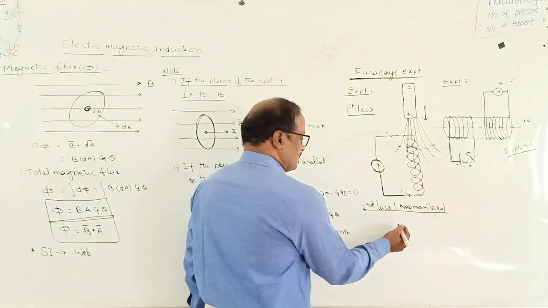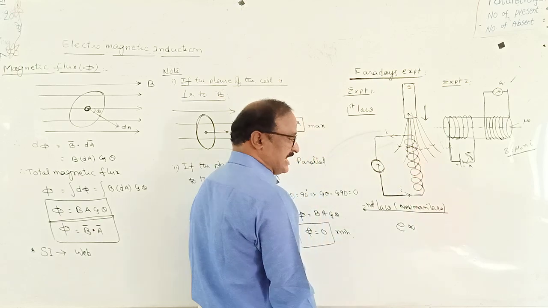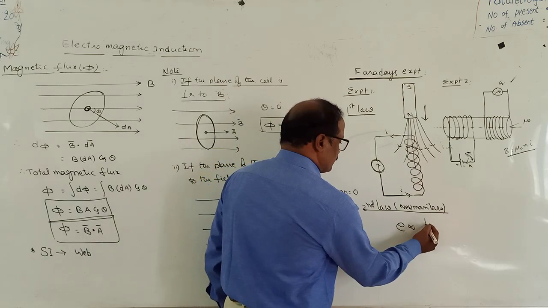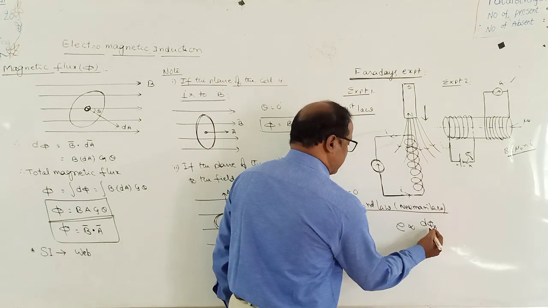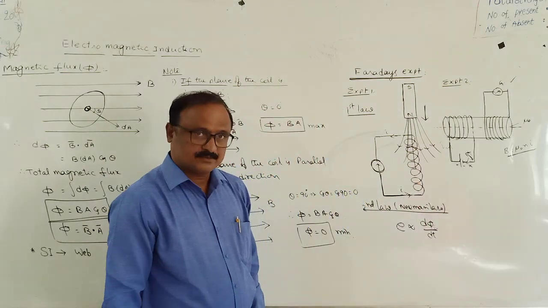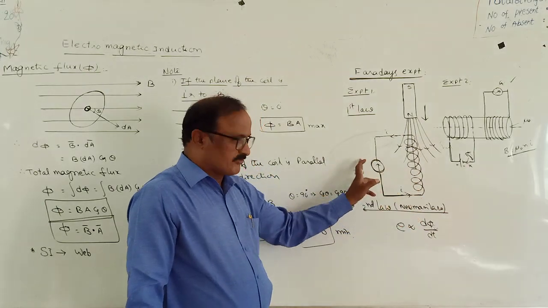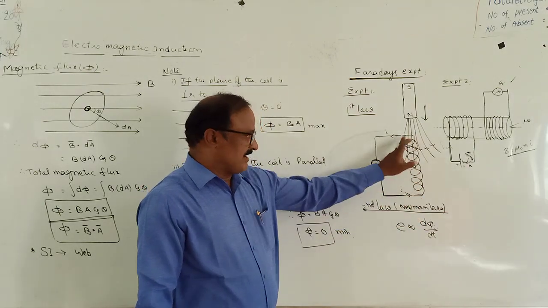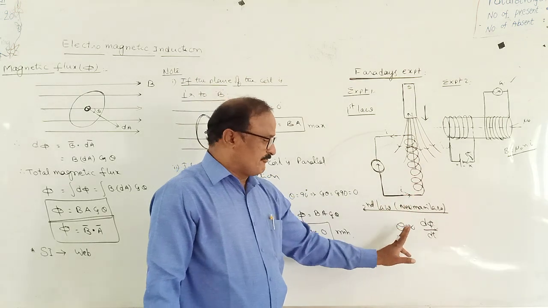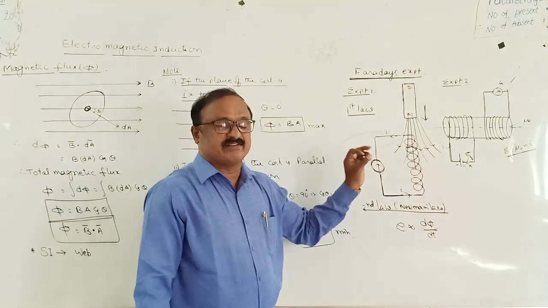According to Faraday's experiment, the induced EMF is always directly proportional to the rate of change in magnetic flux linked with the coil, d phi by dt. Okay? When the change in flux increases, more current will be induced. More EMF is also induced. Okay? Because induced EMF is always directly proportional to the rate of change in magnetic flux linked with the coil.